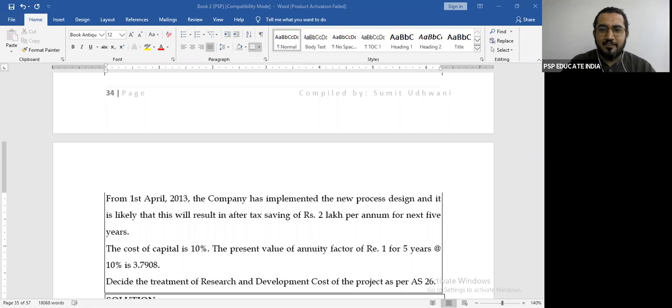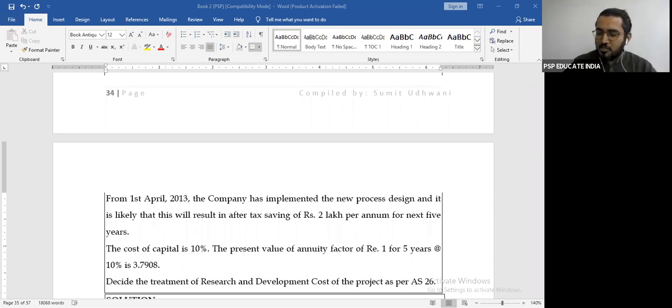Of course, you will take 7.5 lakhs because the usable value has reduced. Whatever value has reduced is, of course, your impairment loss, and that will go to the profit and loss account. Are you getting it? I hope it is clear to everyone.